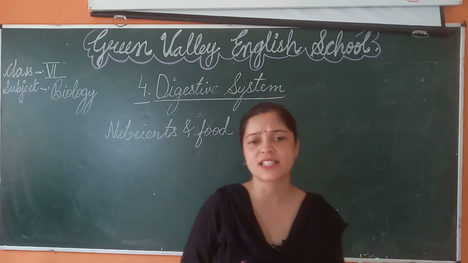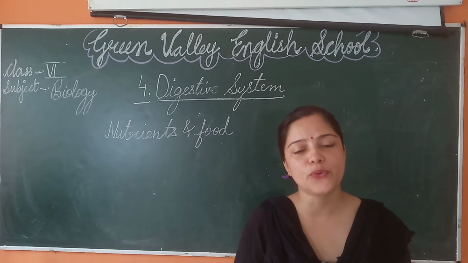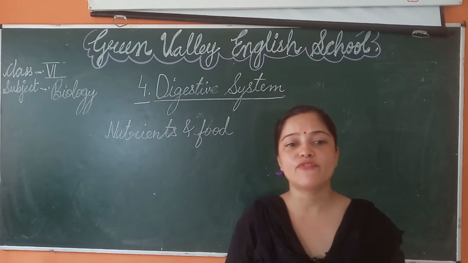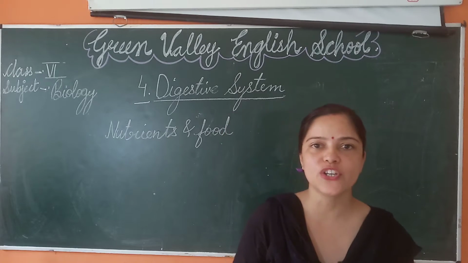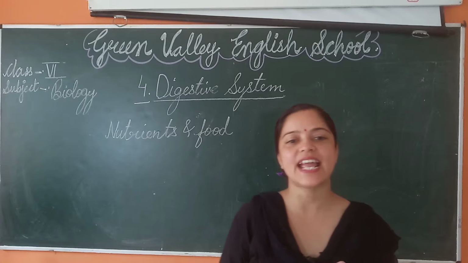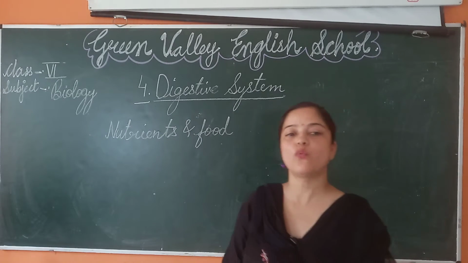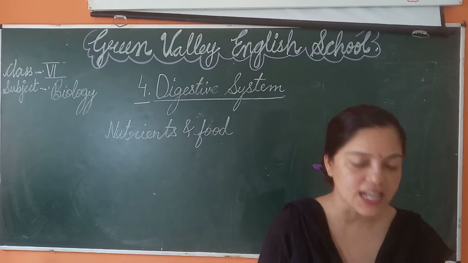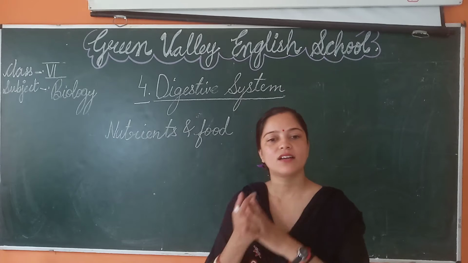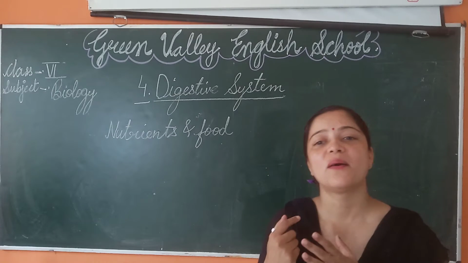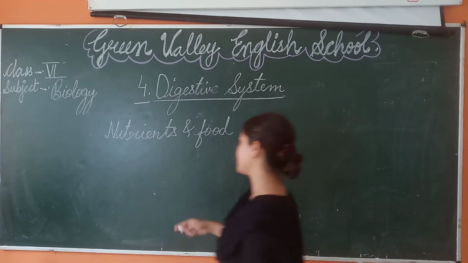Carbohydrates, fats, proteins, vitamins and minerals are the nutrients of food. And food is any substance which contains the nutrients. So what are the different types of nutrients? Carbohydrates, fats, proteins, vitamins and minerals.